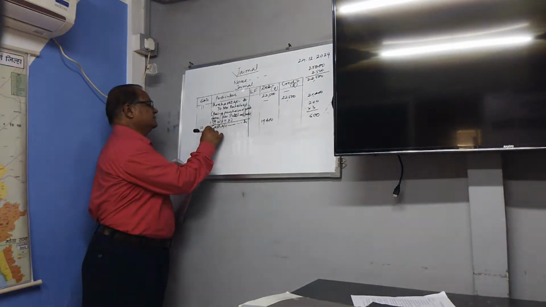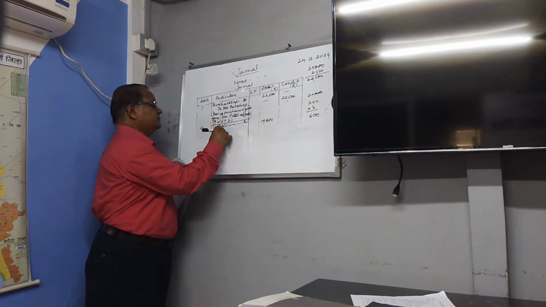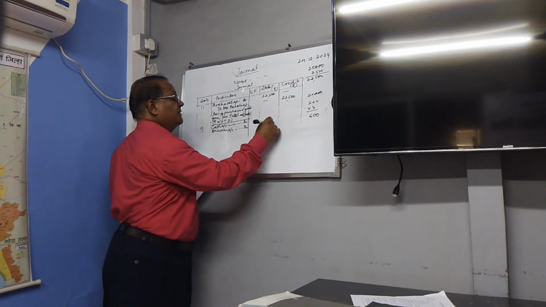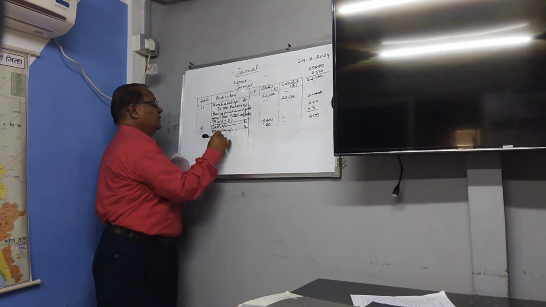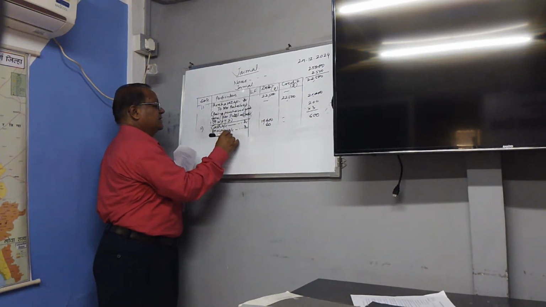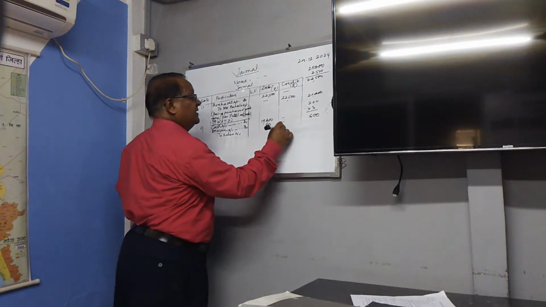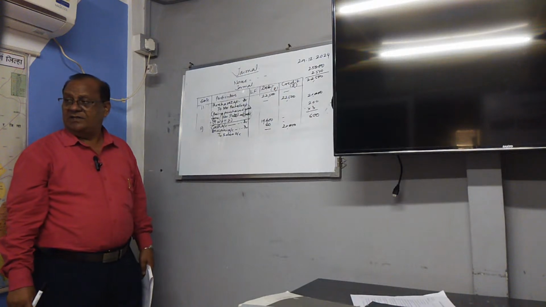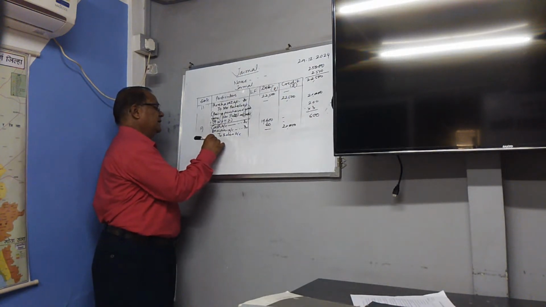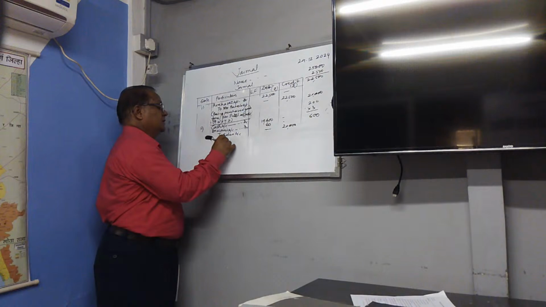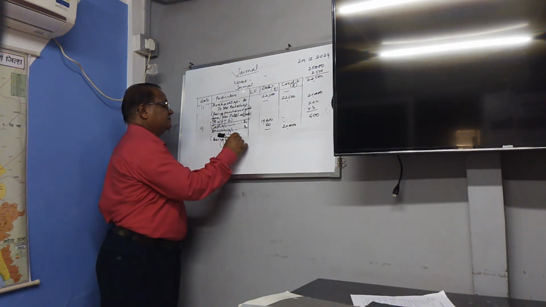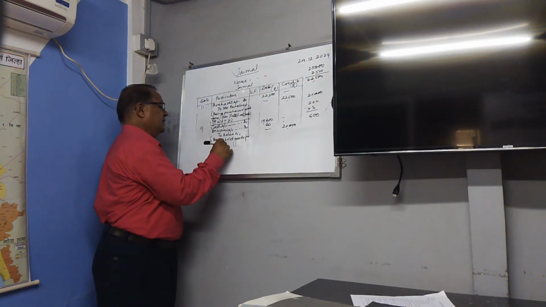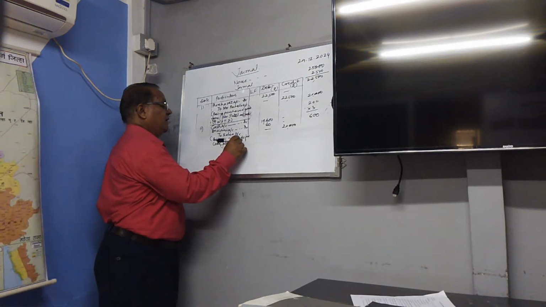मग डिस्काउंट अकाउंट डेबिट 600 टू सेल्स अकाउंट 20,000, being sold goods for cash at 3% cash discount.